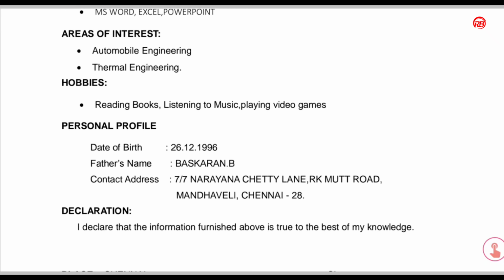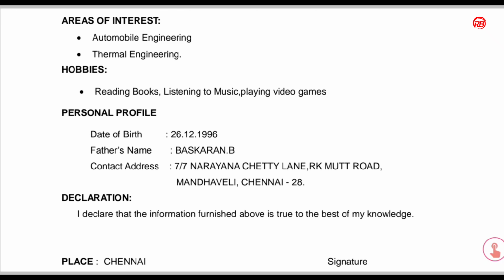And you can also give some personal profile about yourself, like your date of birth, father's name, contact address, email ID, phone number, salary expected, and languages known.